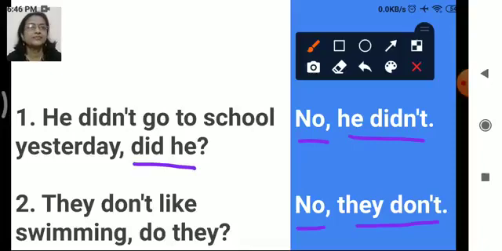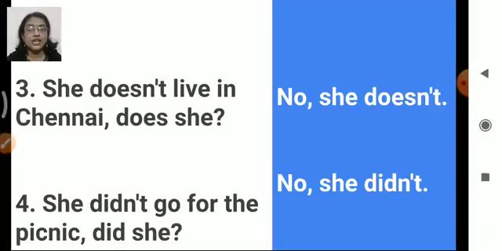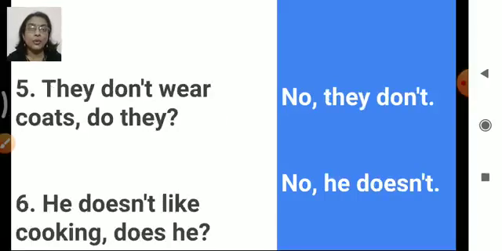Okay. Now let's see the third one. She doesn't live in Chennai. Does she? So the answer is no, she doesn't. She didn't go for the picnic. Did she? No, she didn't. Got it? Now, fifth one. They don't wear coats. Do they? No, they don't. He doesn't like cooking. Does he? No, he doesn't.